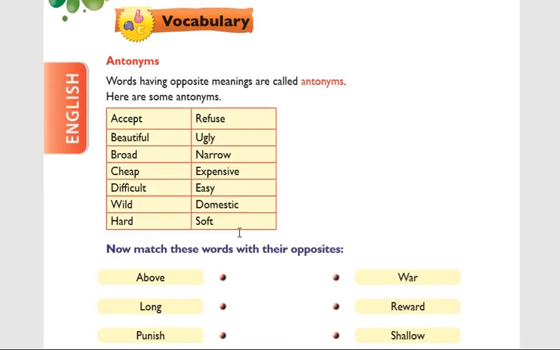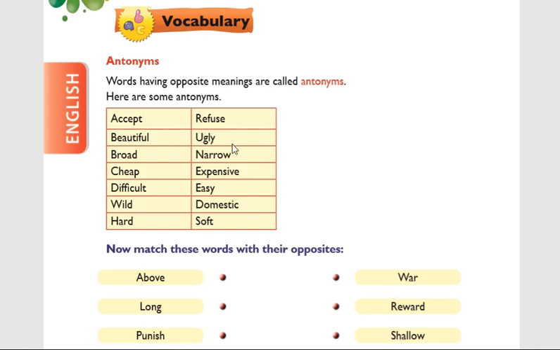Now coming to vocabulary, today we are going to learn antonyms. Antonyms means nothing but opposites. Words having opposite meanings are called antonyms. Take for example, accept, opposite is refuse.